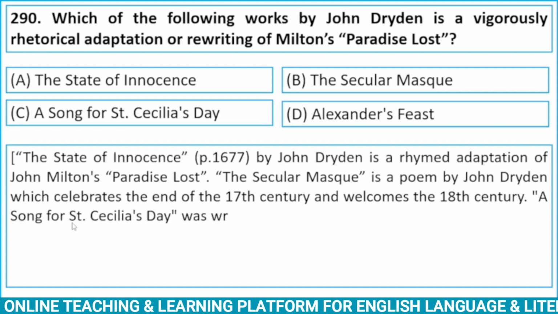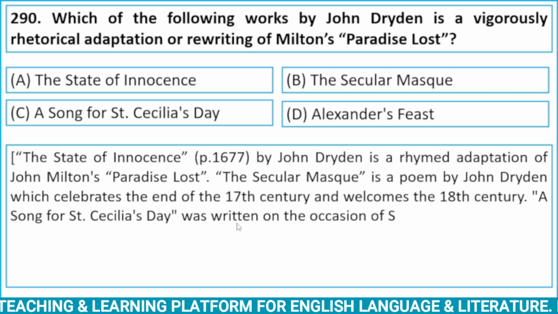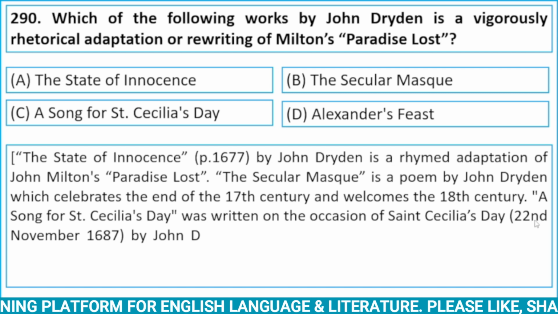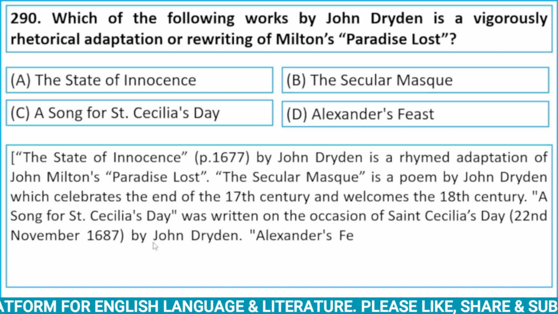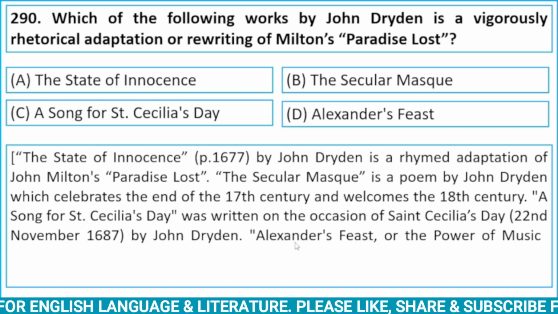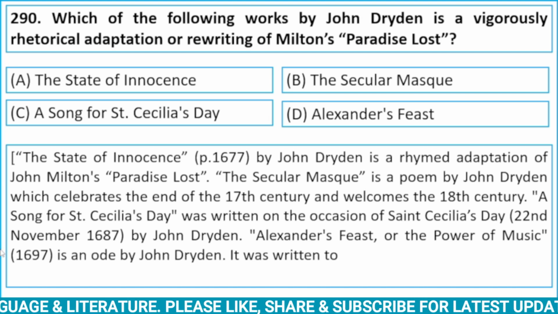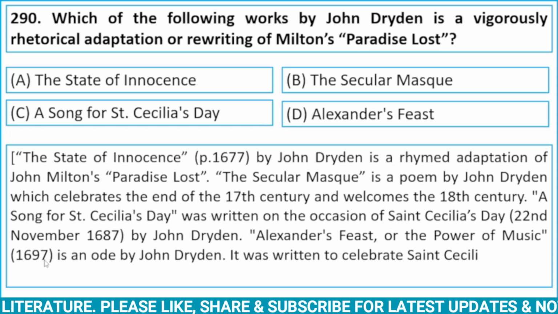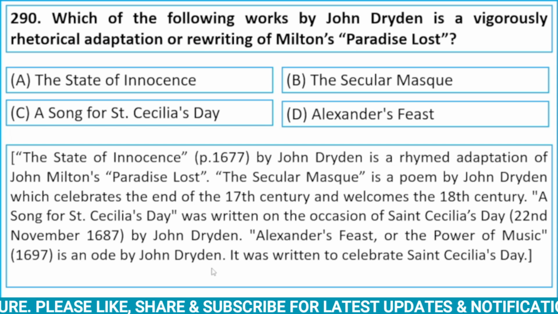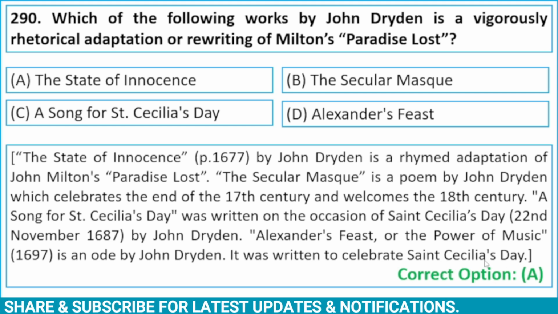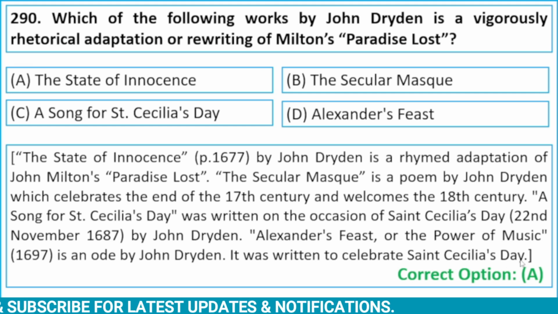A Song for Saint Cecilia's Day was written on the occasion of Saint Cecilia's Day, 22 November 1687, by John Dryden. Alexander's Feast, or The Power of Music, published in 1697, is an ode by John Dryden. It was written to celebrate Saint Cecilia's Day. Here, correct option is A, The State of Innocence.